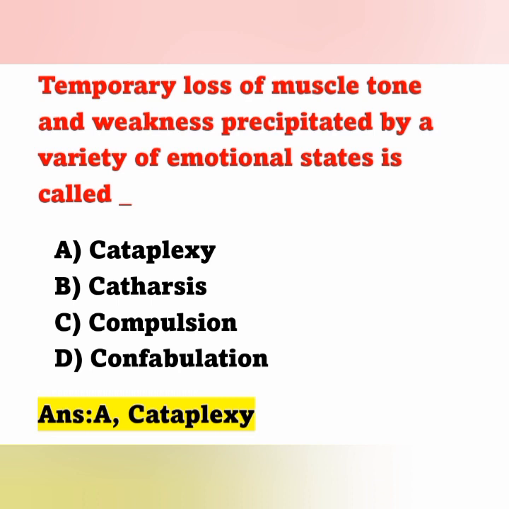Cataplexy is a sudden or transient episode of muscle weakness or loss of muscle tone precipitated by emotional factors, such as emotional laughing or crying. That is known as cataplexy.